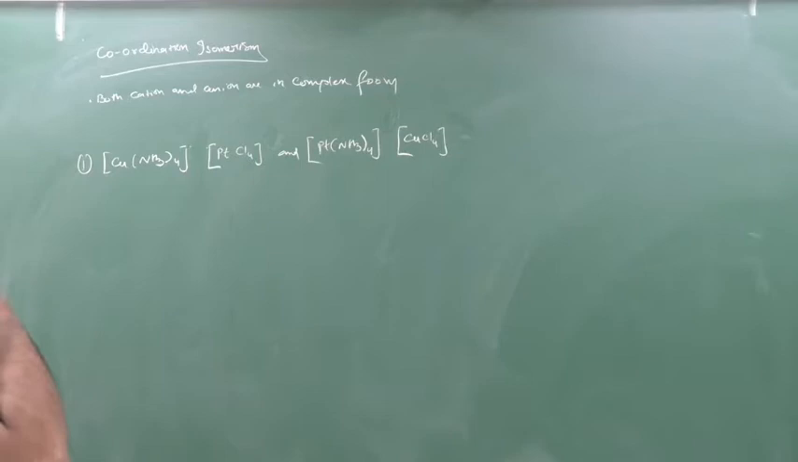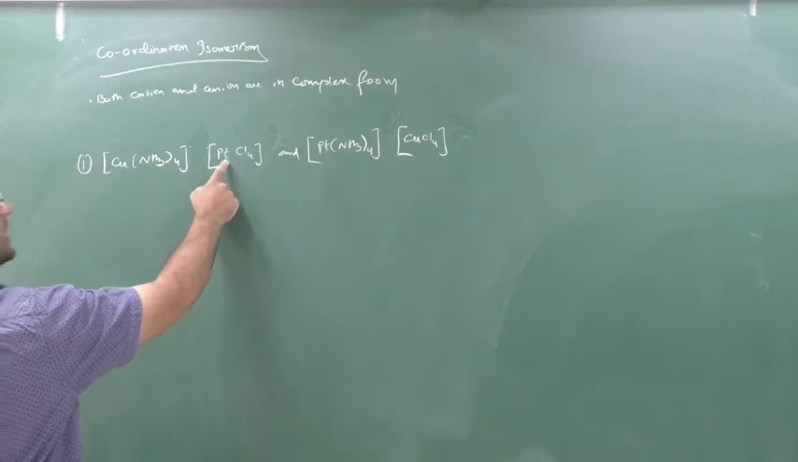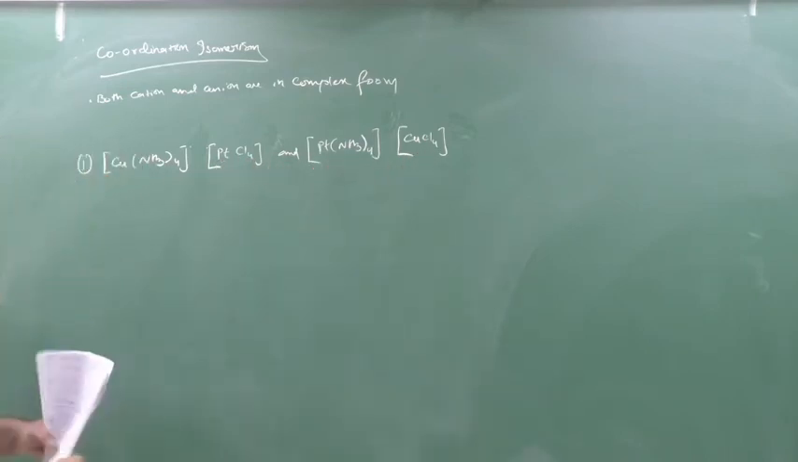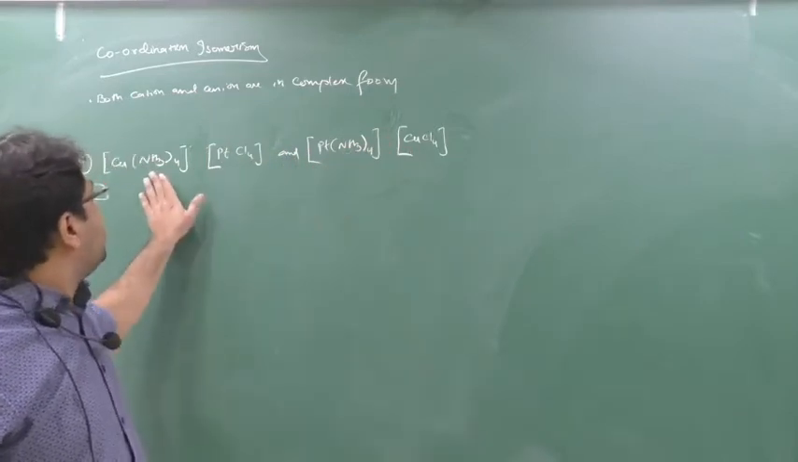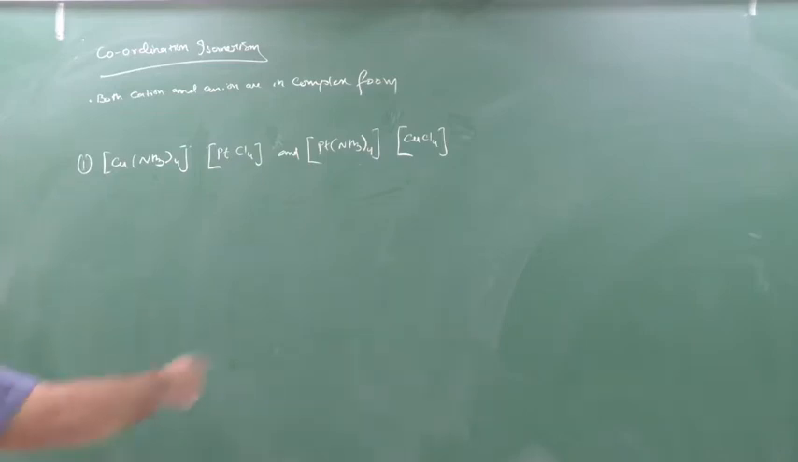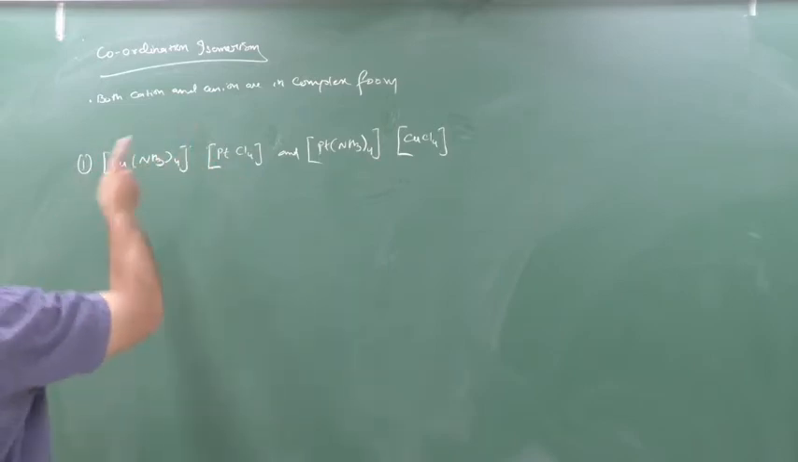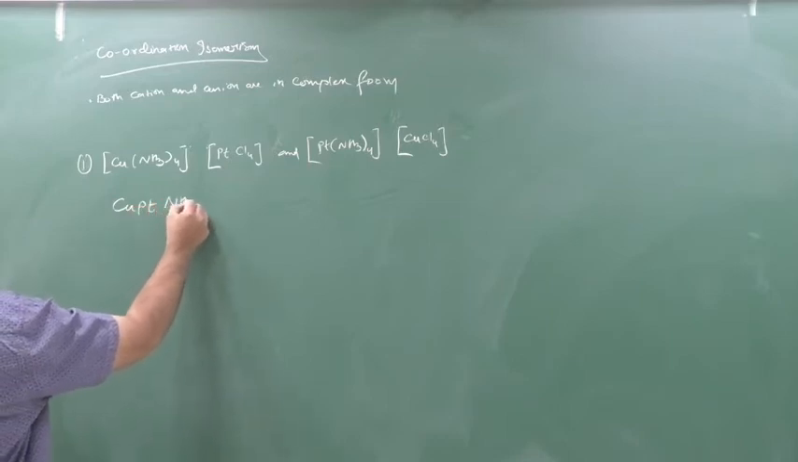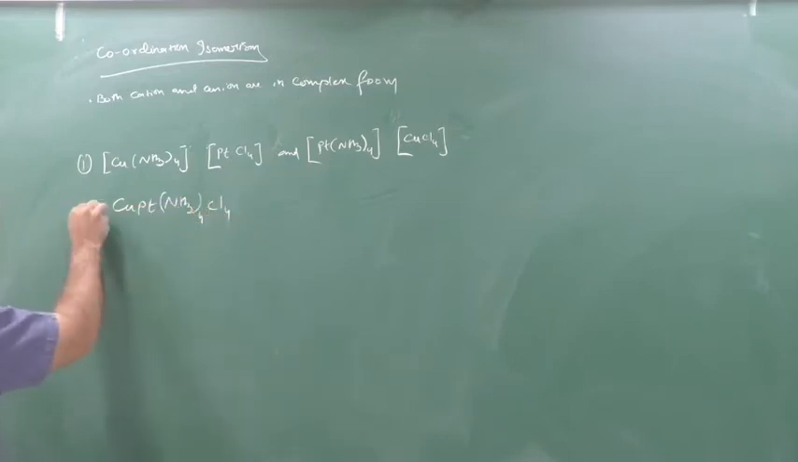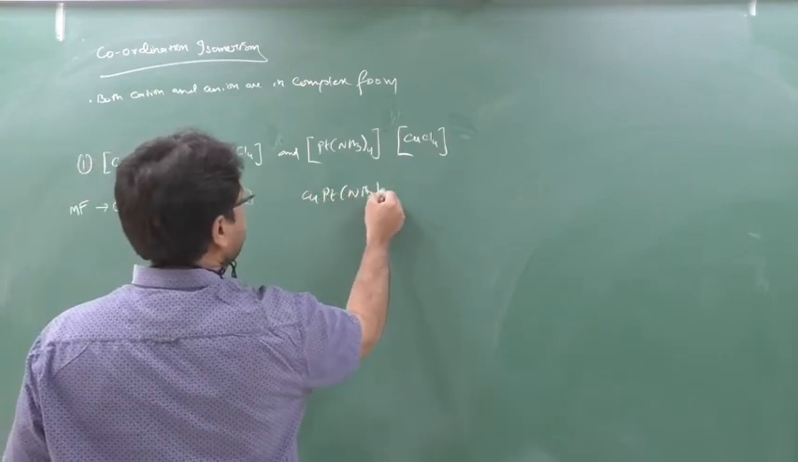See here, the compounds have the same molecular formula. Copper is 1, copper is 1. NH3 4, NH3 4. Platinum 1, platinum 1. Chlorine 4, chlorine 4. Here there is a copper and here there is a platinum. But now here there is a platinum and here there is a copper. Ammonia and chlorine remain the same. Just the places of the metals have been changed. If you write down the molecular formula, it is CuPt(NH3)4Cl4. This will be the molecular formula for this compound, and similarly for this compound also.